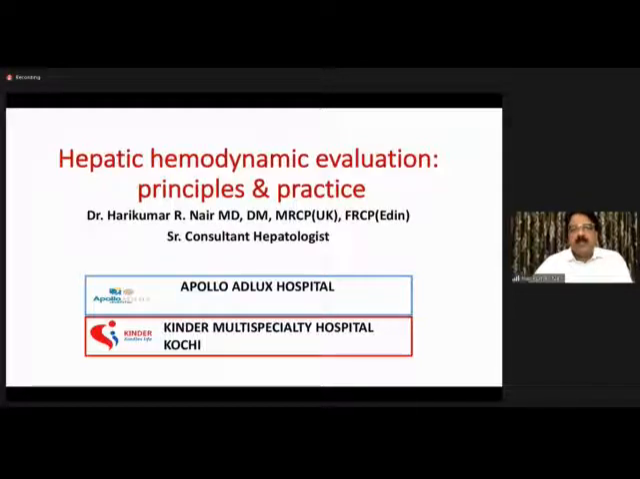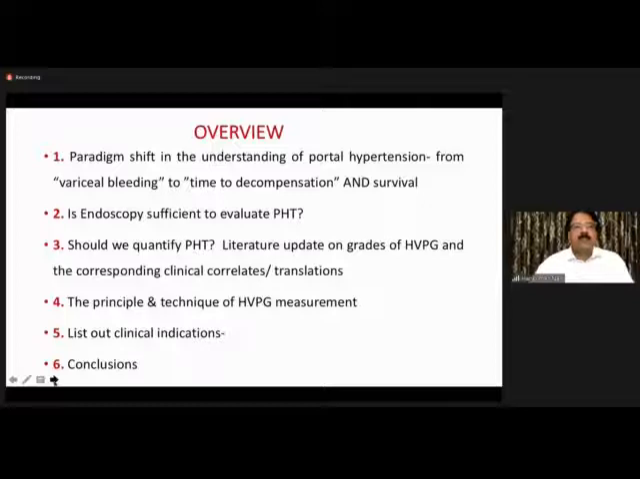Hepatic hemodynamic evaluation, principles and practice. Hepatic hemodynamic evaluation assessment is HVPG, hepatic vein pressure gradient measurement. Now, in the next 15 minutes or so, we will be navigating through these headings.